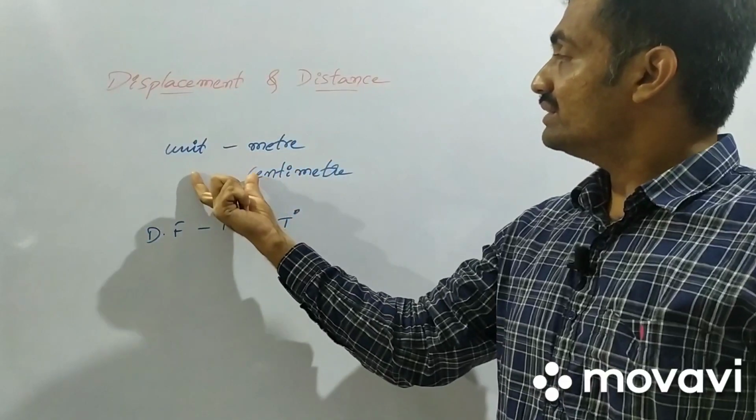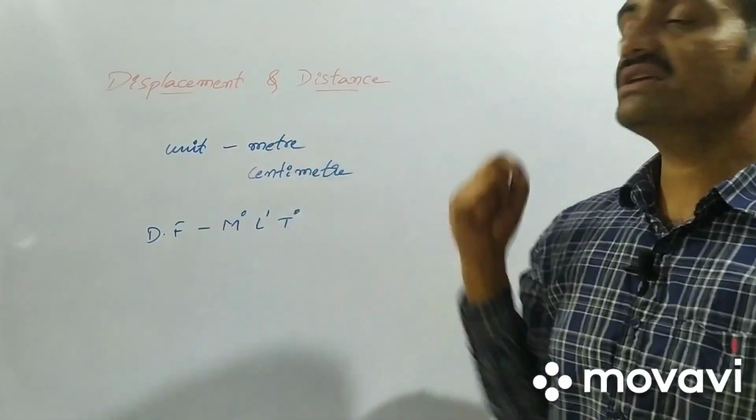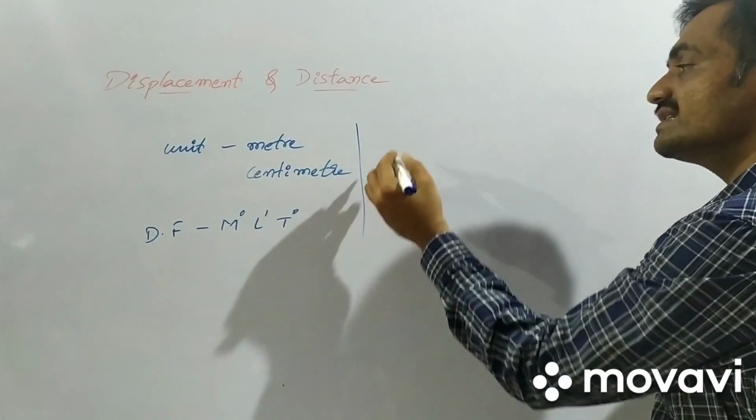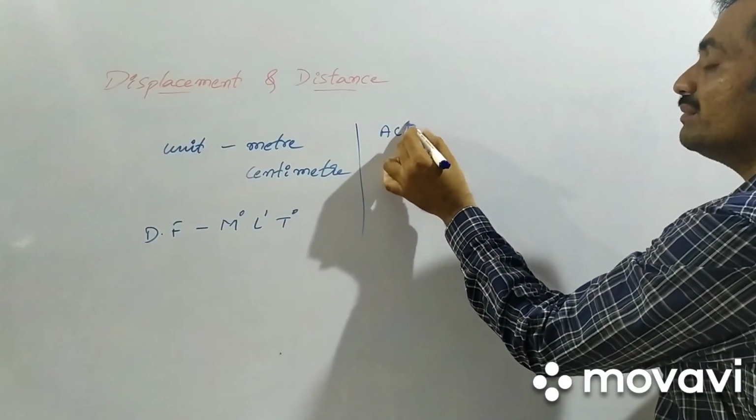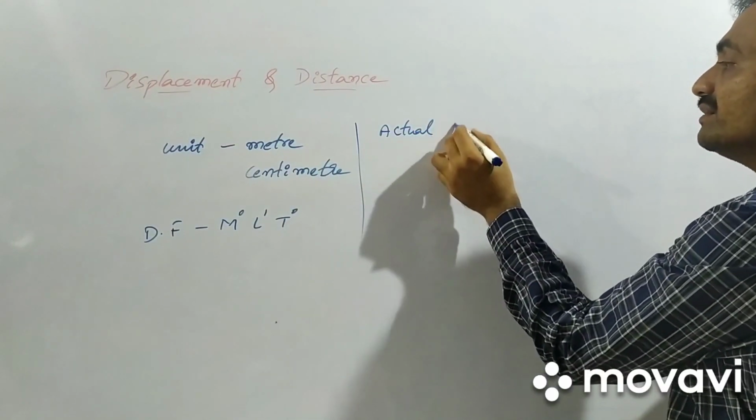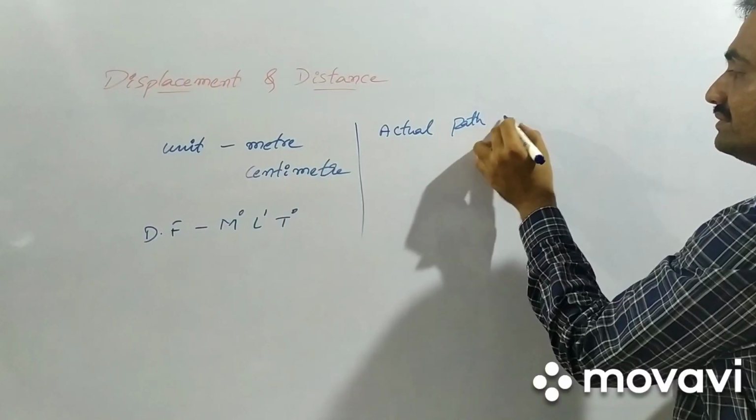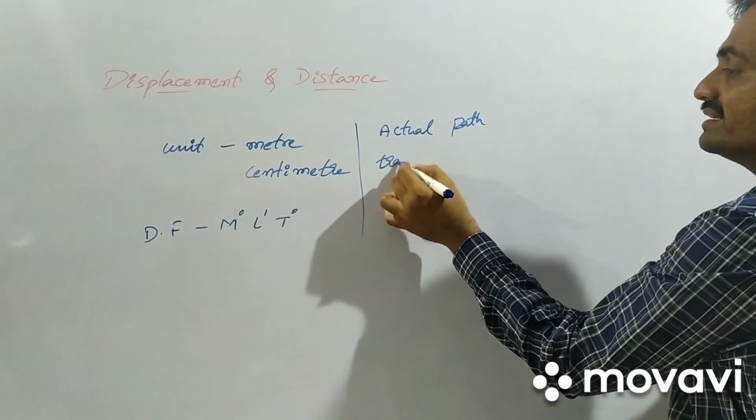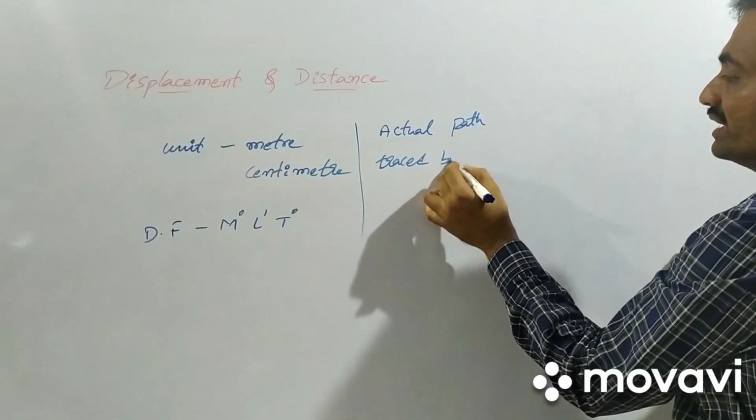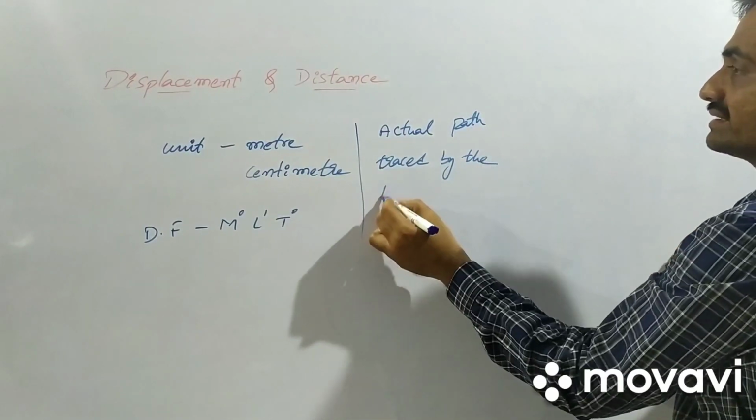Based on that, now we are going to discuss distance. Coming to the case of distance, distance is the actual path traced by the body. The actual path traced by the body represents the distance.